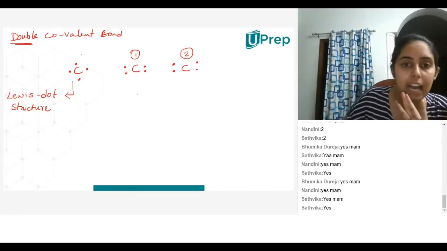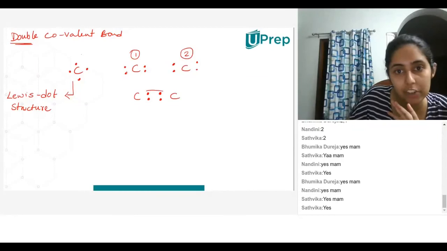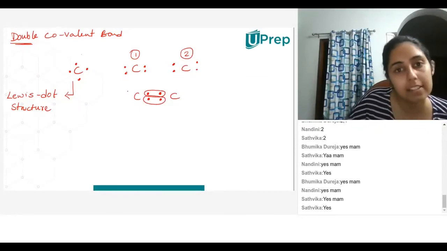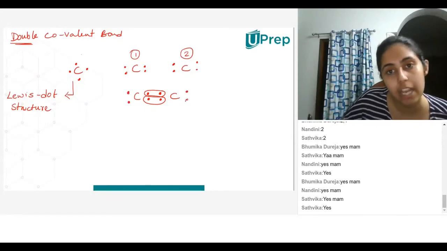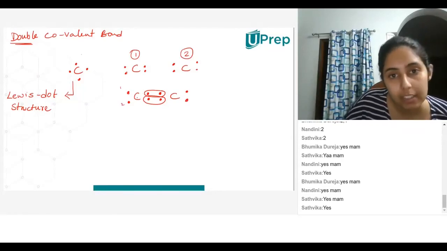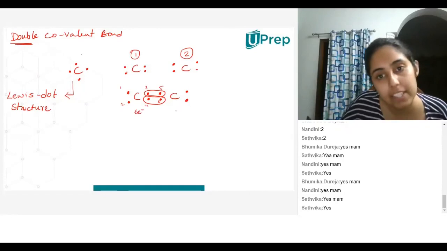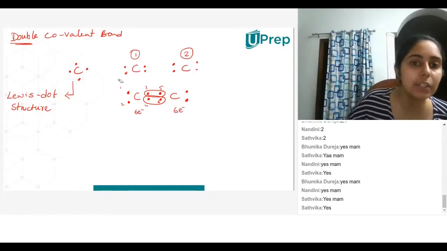So what happens? This carbon will share its electrons with this carbon. So these 2 carbons will share their electrons like this. And then this carbon will have 1 electron and 1 electron extra, and then 1 electron and 1 electron. Now each of these carbons has 1, 2, 3, 4, 5, 6. Because of sharing, this carbon has 6 electrons. Similarly, even this carbon has 6 electrons. Is this clear to everyone so far?